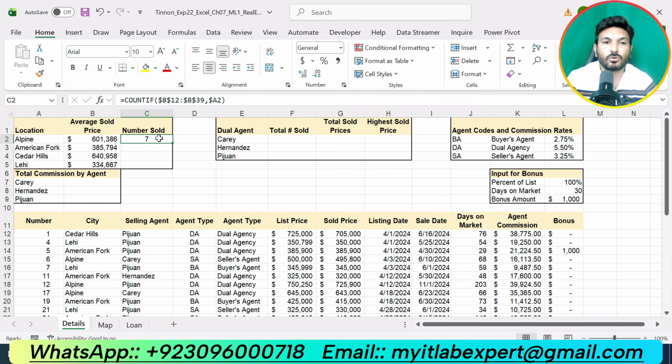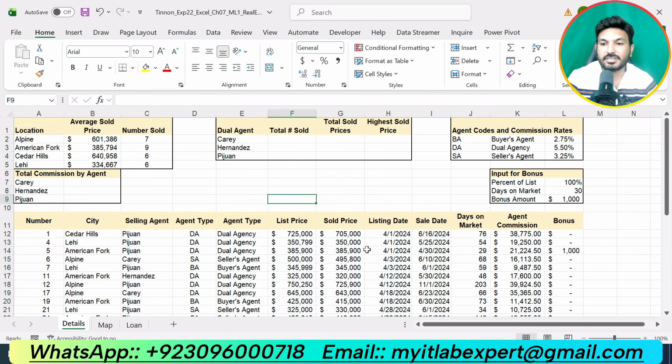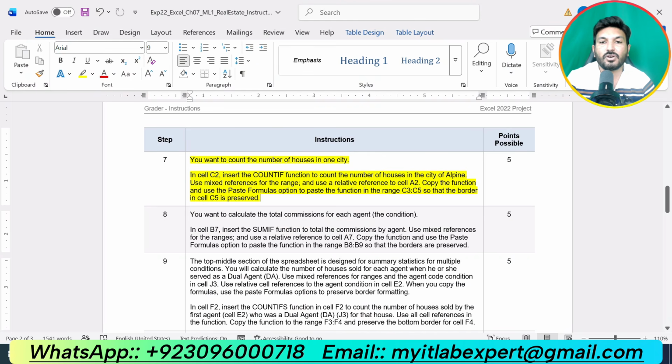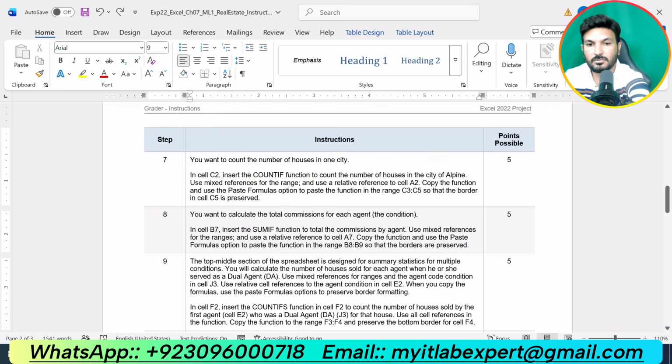That is our result. Now we are supposed to copy this function, select this range, go to the paste option and select formulas. That is all about step number 7. So we have completed 7 steps of this assignment so far and now we are supposed to move to the next step, that is step number 8.